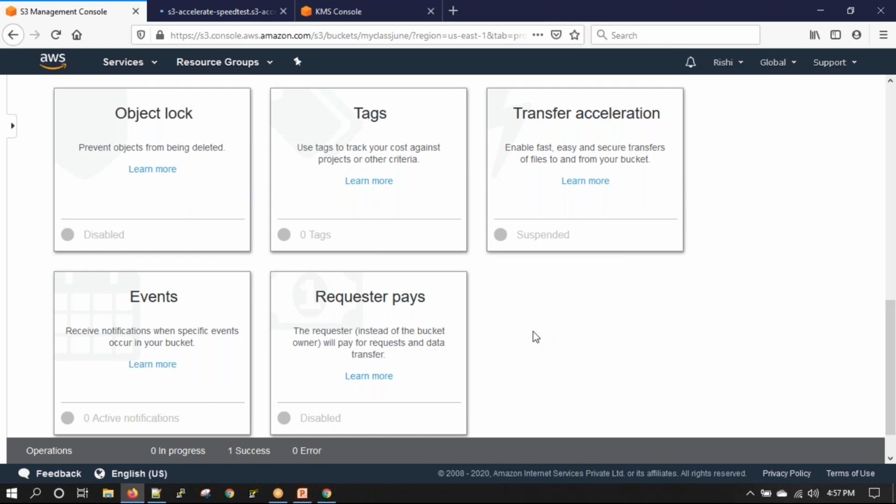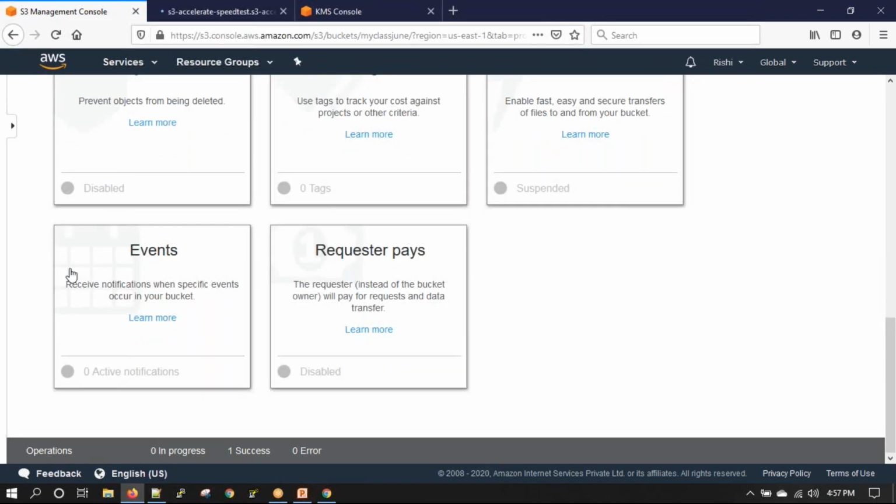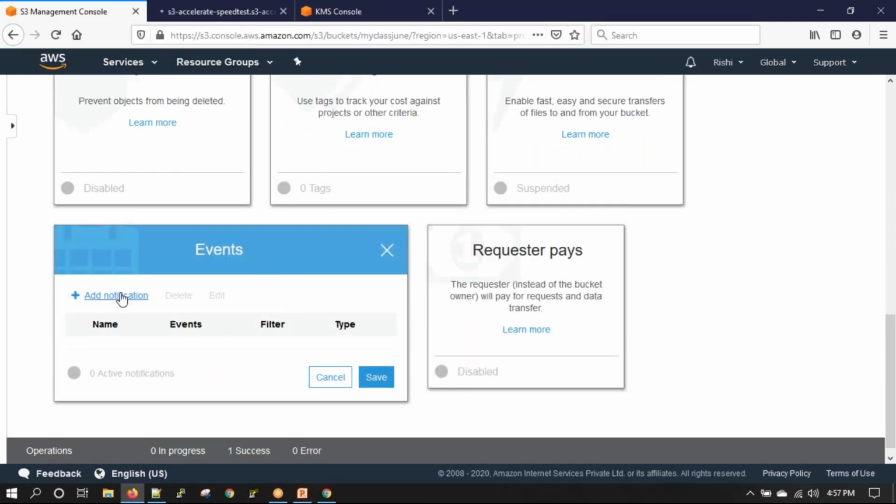I'll come to transfer acceleration. Then we have events. Events is like if a new object is uploaded, I want to get notified. If an object is deleted, I want to get notified. If somebody accesses an object, I want to get a notification, maybe an email, maybe an SMS notification. That is an event. I can say add